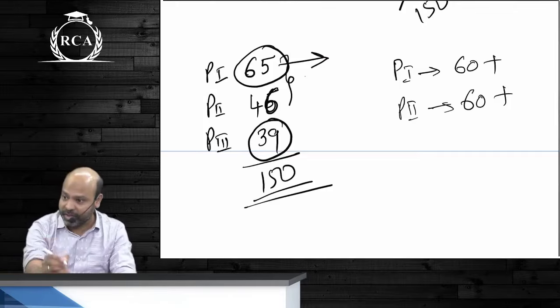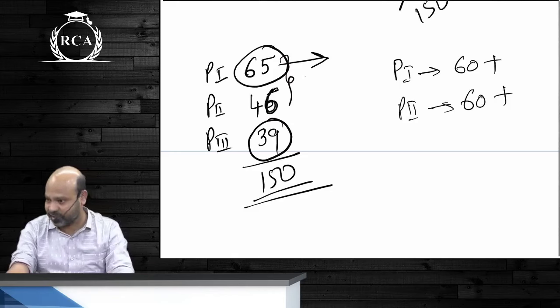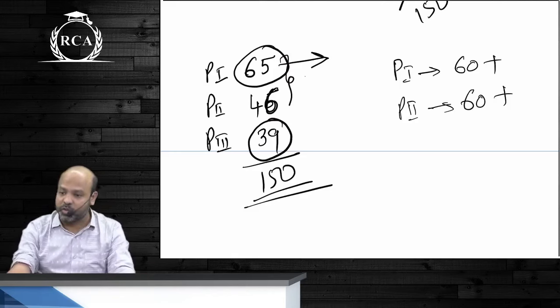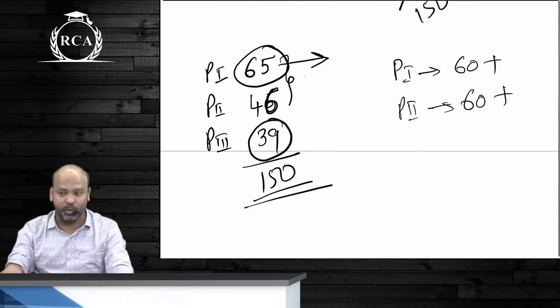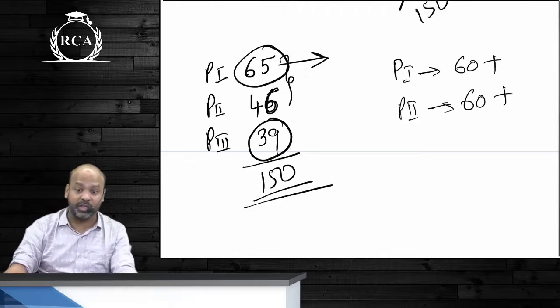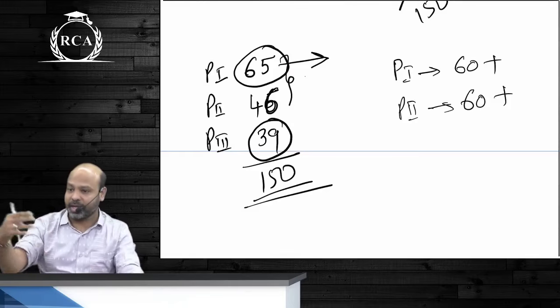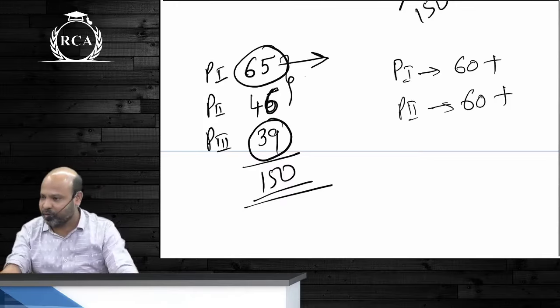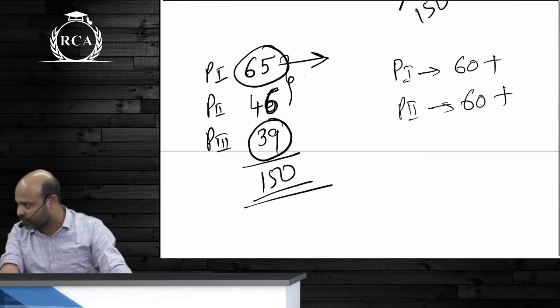So if someone gets 60 plus in paper 1 in one attempt, and the same student gets 60 plus in the second paper in the next attempt, that student will have to choose which paper he likes more, or finds better, and is willing to attempt again. He cannot carry forward both exemptions, because if they let students take this choice, they will all be writing paper wise. It will become like any other international course, wherein you can attempt those examinations paper wise rather than writing all the groups, all the papers at once.